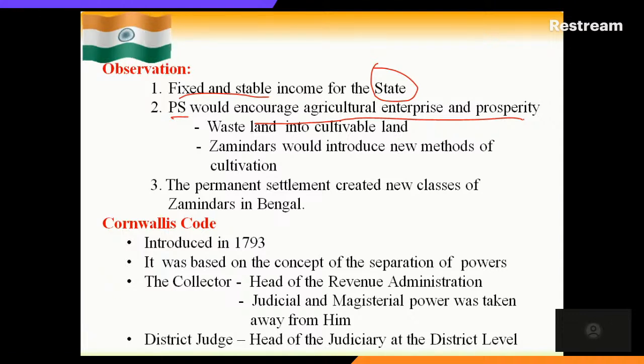Then another point: at the same time, this new settlement created a new class of zamindars, that means higher and lower, or babus we can say. Okay, this is about the Permanent Settlement and its observation.